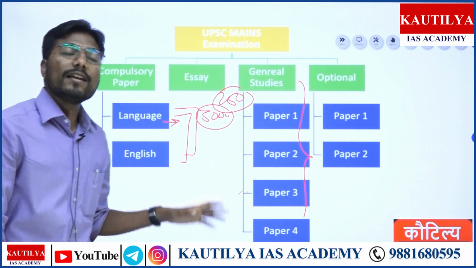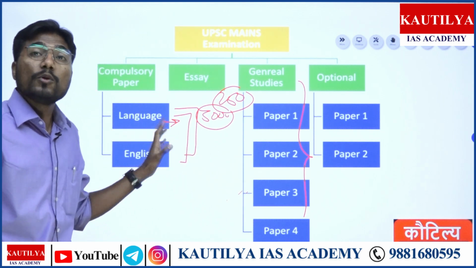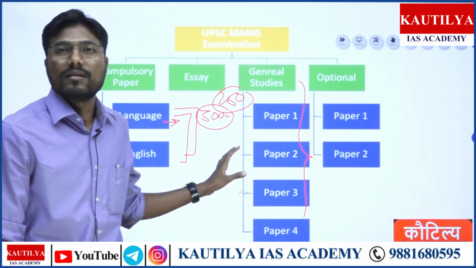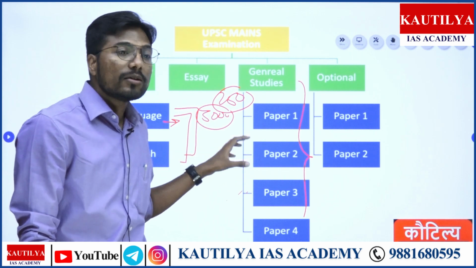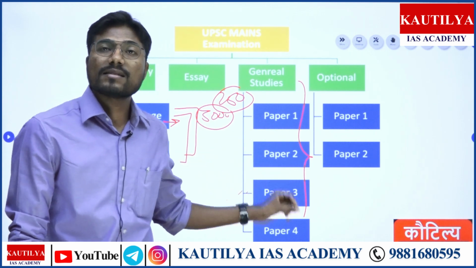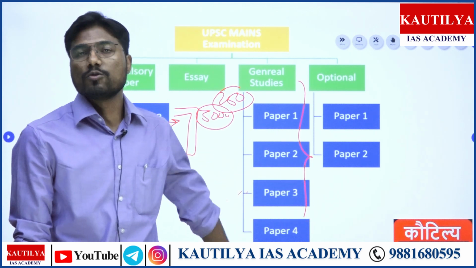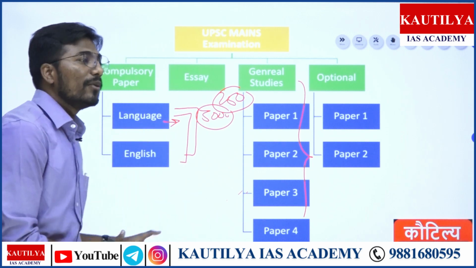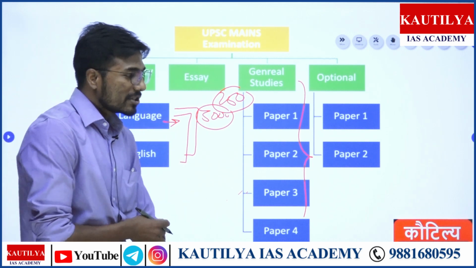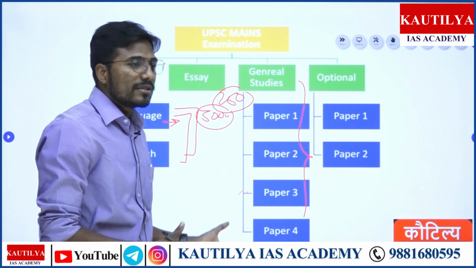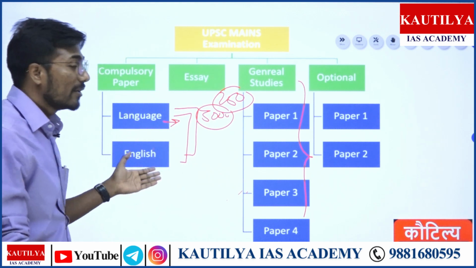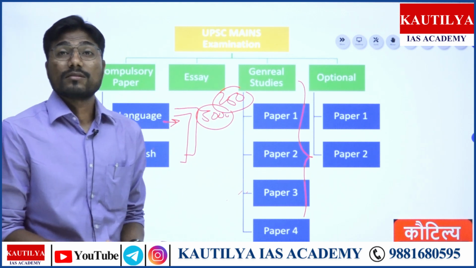So definitely you have a higher weightage here, though they are qualifying in nature, right? But we cannot rule out the significance and the importance of these two papers, not only in your preparation, but also in taking your actual examination.